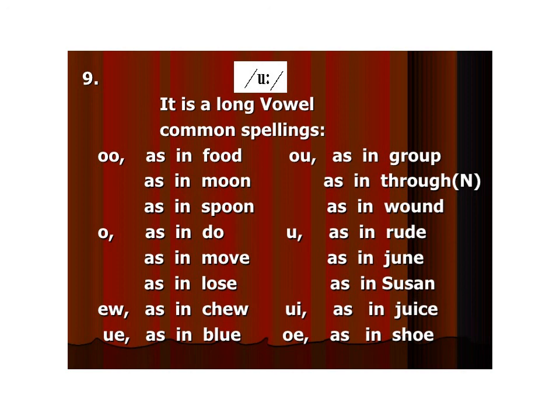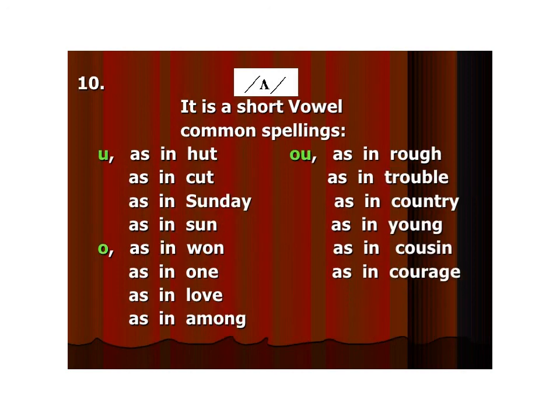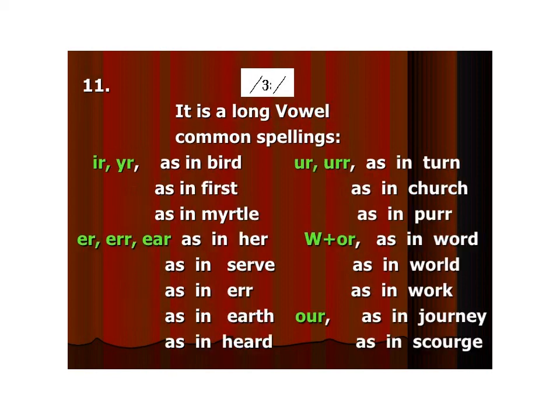Number 10, it's a short vowel like hut, cut, Sunday, sun, one, love, among, rough, trouble, country, cousin, courage.